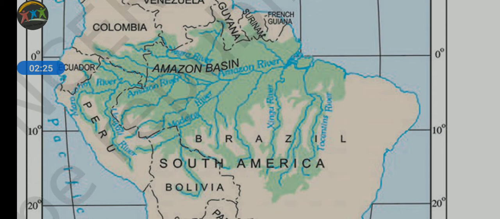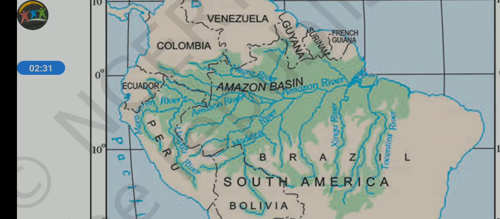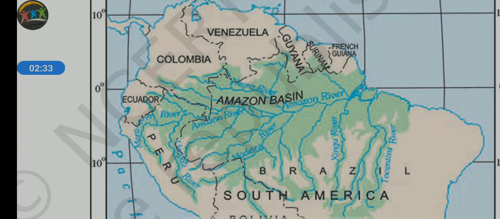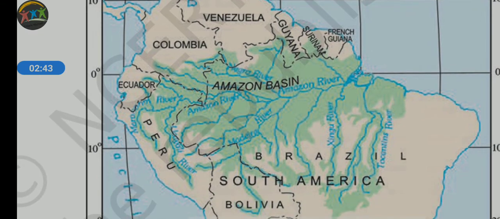Next one, look at southern Bolivia, a little bit of Bolivia. Next one, Peru is also there. Ecuador. Next one, Colombia, Venezuela, Guyana, Suriname, French Guyana. Such countries come under this region, or this Amazon basin extends over these particular areas.